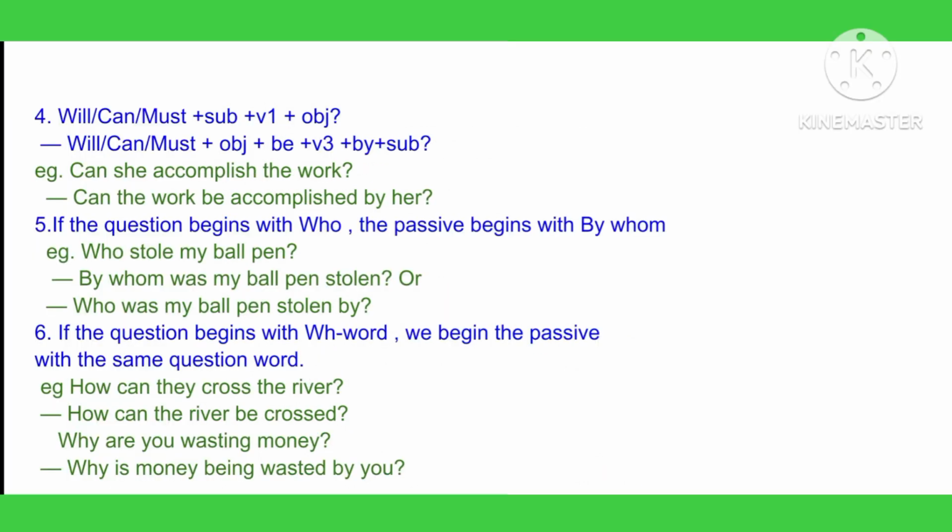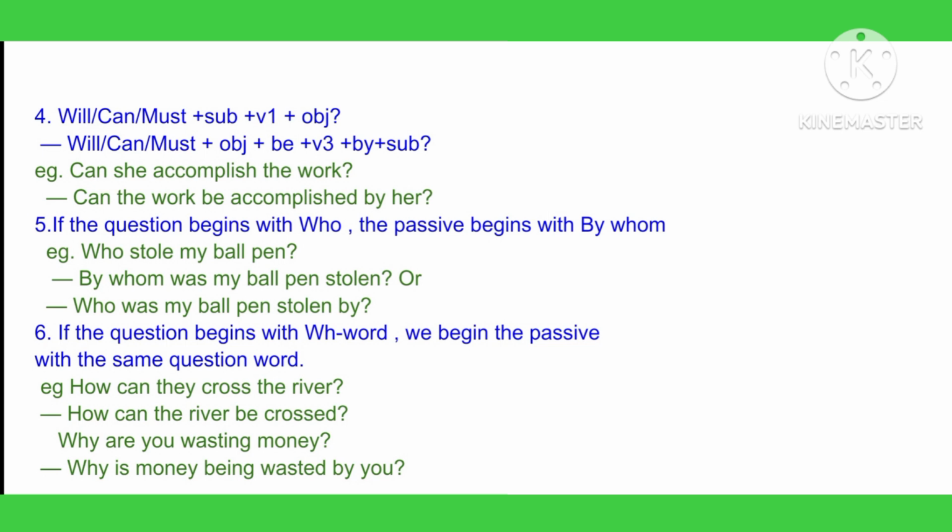Now coming to rule number 4, which is on modal verbs. Now let's see the active and passive pattern first. The active pattern is will or can or must plus subject plus verb 1 plus object and question mark. And the passive pattern is will or can or must plus object plus be plus verb 3 plus by plus subject and question mark. For example, can she accomplish the work? Now let's see how it changes. Can the work be accomplished by her?